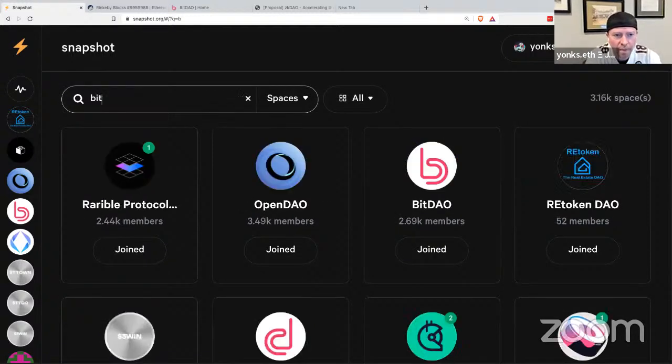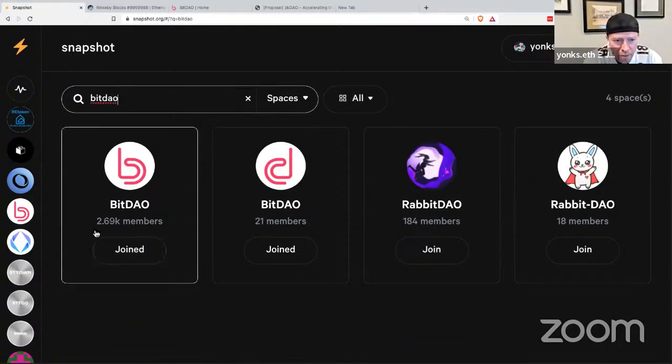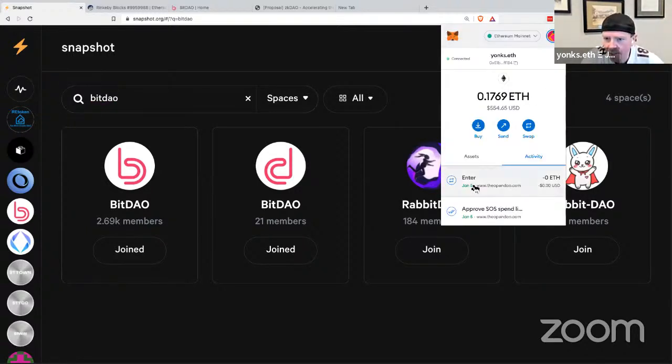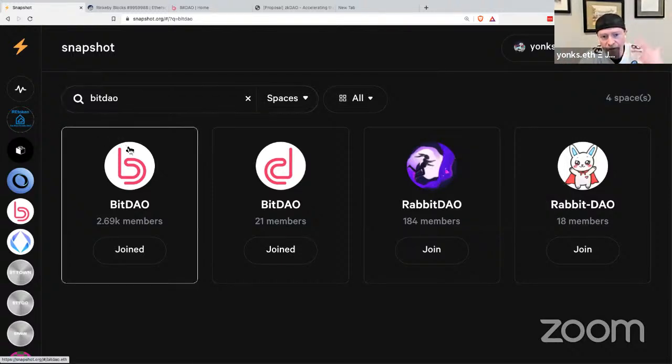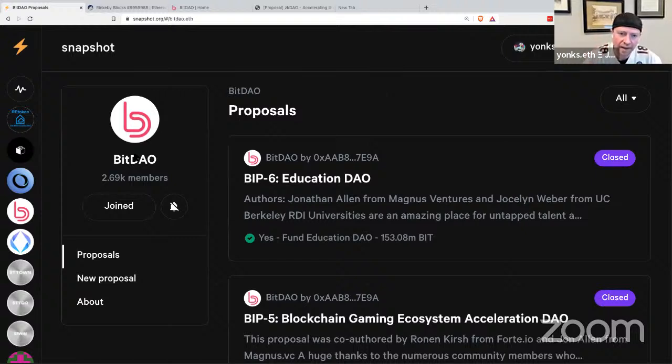So there's two spaces, BitDAO. The one that's got 2.69K, this is the one where BitDAO token holders, people that hold Bit, vote. And I do hold 500 Bit myself right here. And whenever this proposal, assuming that it navigates the soft proposal process here, this will be my first proposal that I will be able to vote on, because I actually delegated the bit to myself for voting. So this is the one that most recently passed. This is, again, BitDAO with 2.69K.